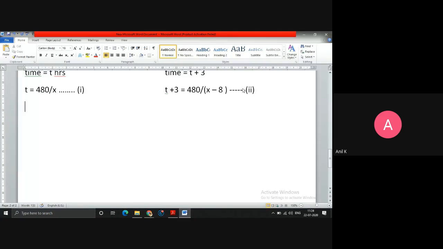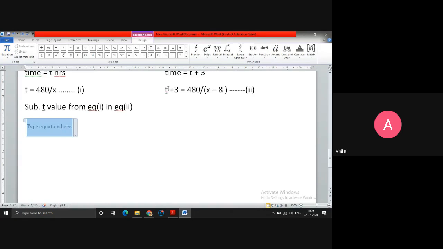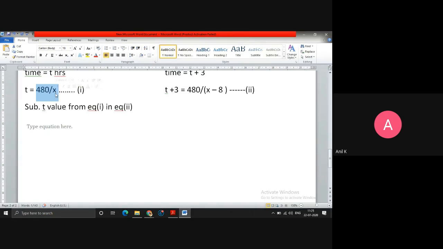So what I can do is substitute the t value from equation 1 in equation 2. In equation 1, the t value I have is 480 upon x. So that value I will replace in equation 2. Let me see what you get. So from equation 2, in place of t, I will replace 480 upon x.